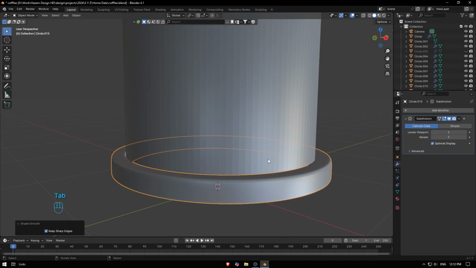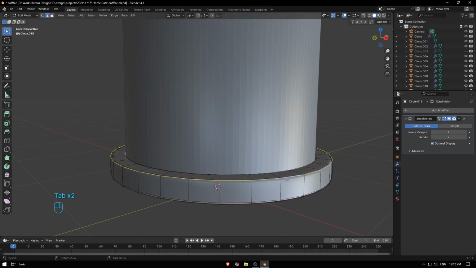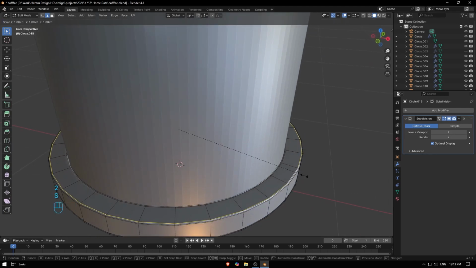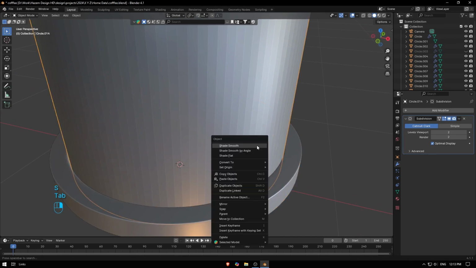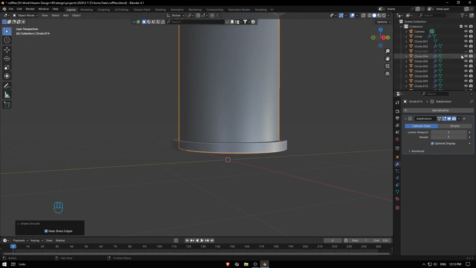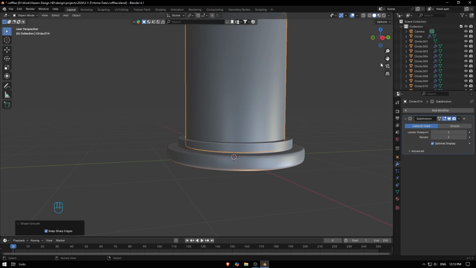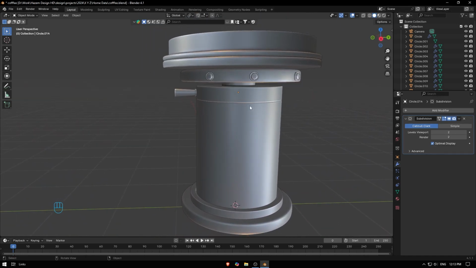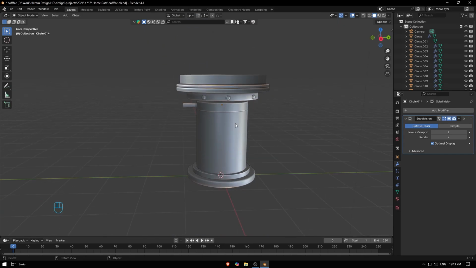Something close to this, then go shade smooth. Add one more loop cut, and scale this a little. Go shade smooth. Then I'm gonna back the bottom part. And I think now we're close to being ready. So we're just gonna move to texture.